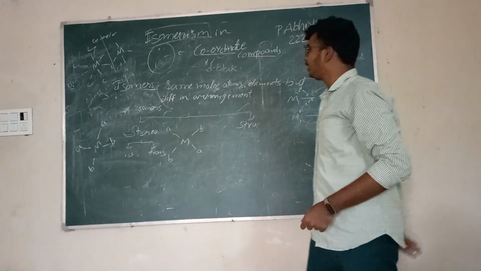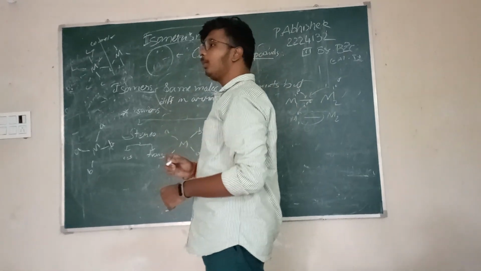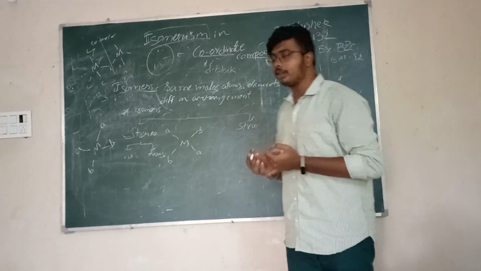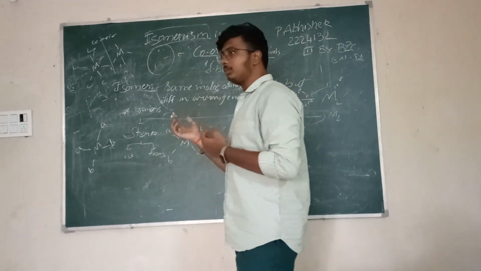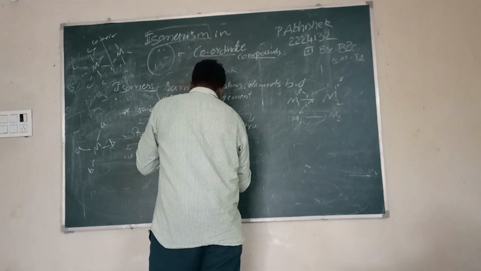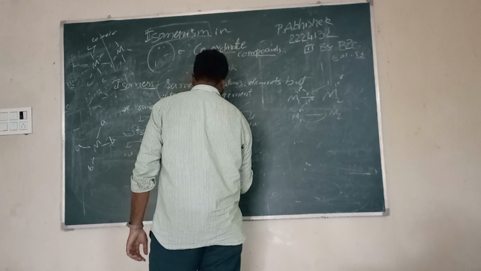Okay, after the stereoisomerism, we get into structural isomerism. Coordinate compounds exhibit 4 different types of structural isomerism based upon the molecules that are present or based upon the arrangements and different types. So getting into it, the first type is ionic isomerism or ionization isomerism.